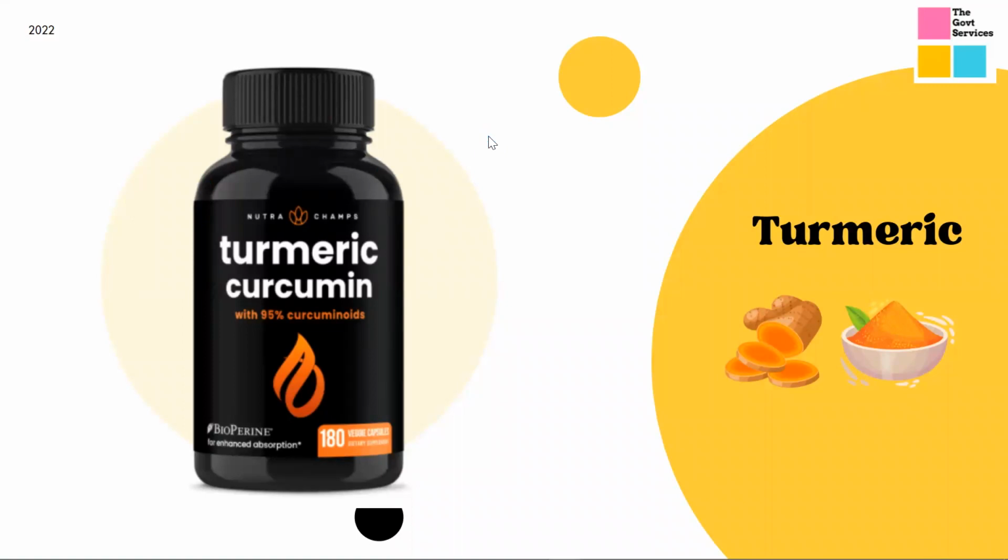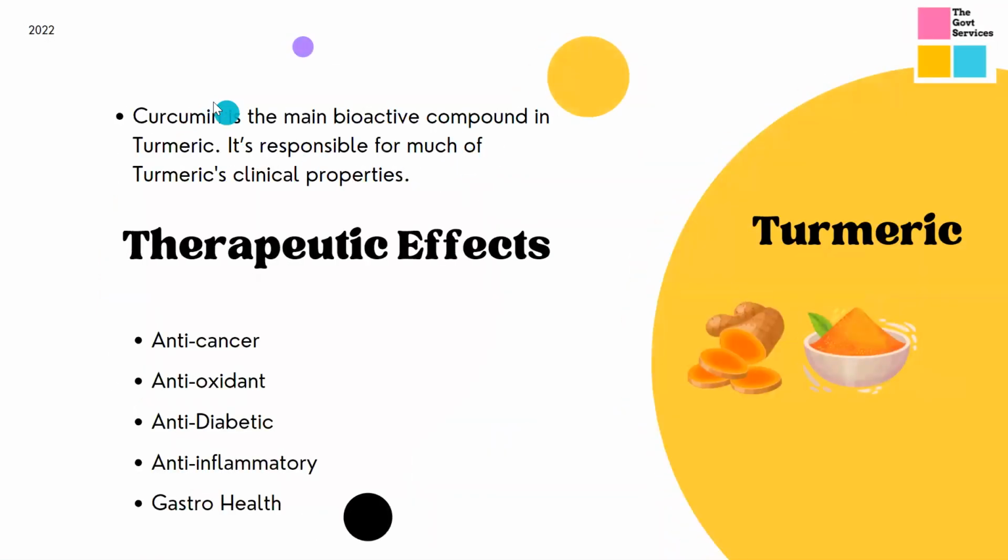So how does it make any sense, guys, right? You consume turmeric every day, it is essential, it is part of our daily diet. But since these companies want to make profits, they do such things. They extract those bioactive compounds, they add it in the form of capsules and tablets, and they sell it to you at much higher rates, right? So now we'll be talking about turmeric as a supplement, right? As I said, curcumin, we have already spoken about this. The major compound is curcumin in this.